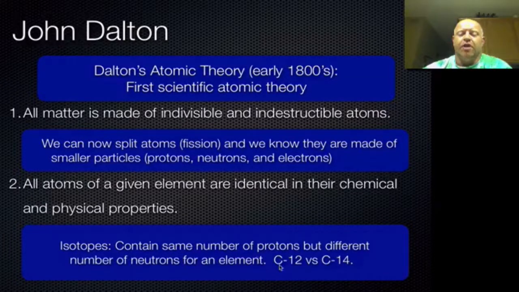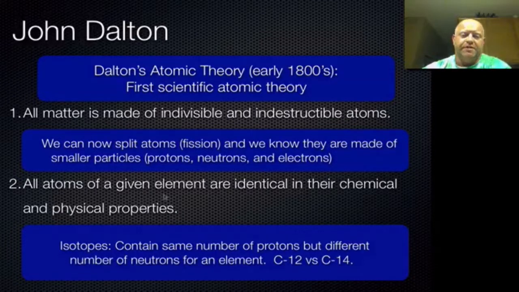You guys have heard of carbon-12 before and carbon-14 before, used in carbon dating. Carbon-12 is our stable form of carbon. Carbon-14 is the unstable or radioactive form. So over time, carbon-14 decays and disappears, so we can actually date living or past living objects by how much carbon-14 is left over in those cells. His statement doesn't really talk about isotopes at all.